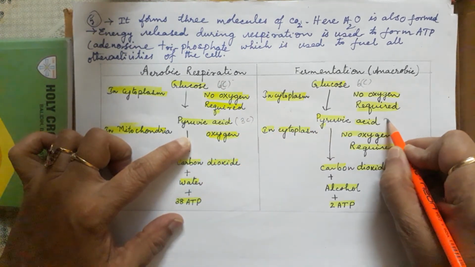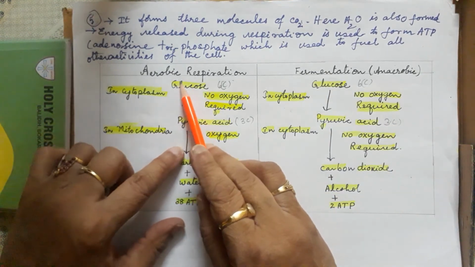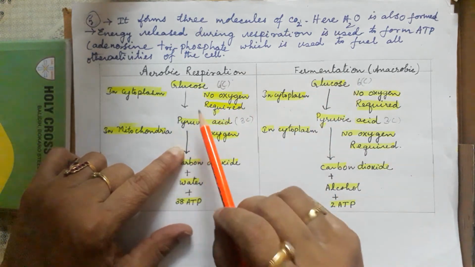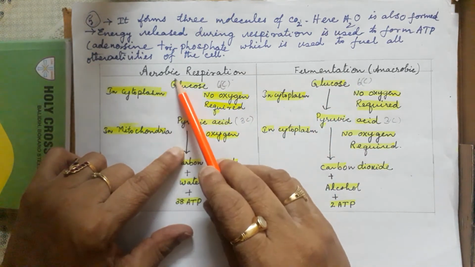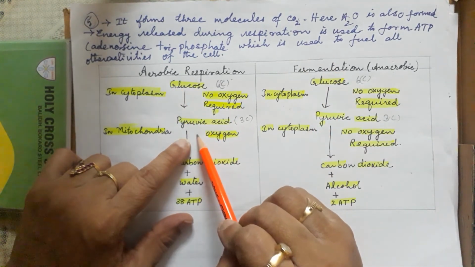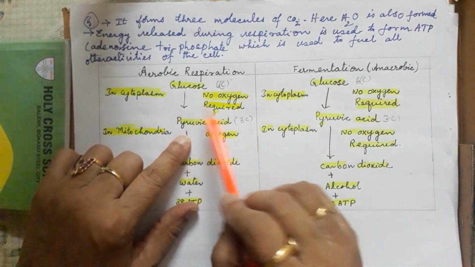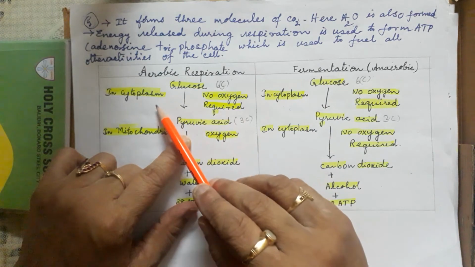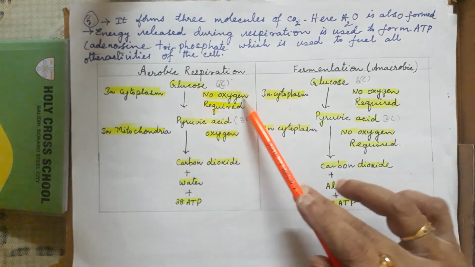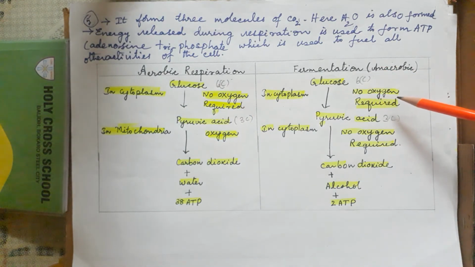In both cases, aerobic or anaerobic, the first conversion of glucose to pyruvic acid takes place in the cytoplasm and needs no oxygen.